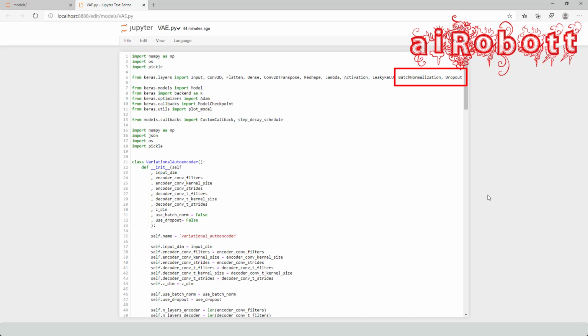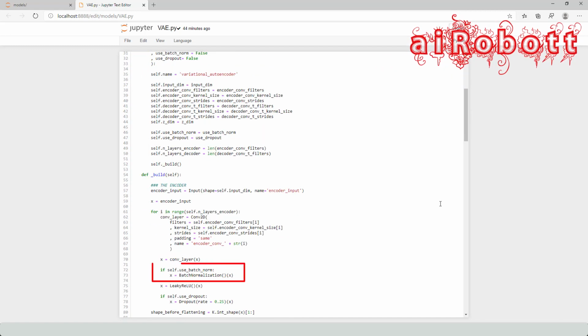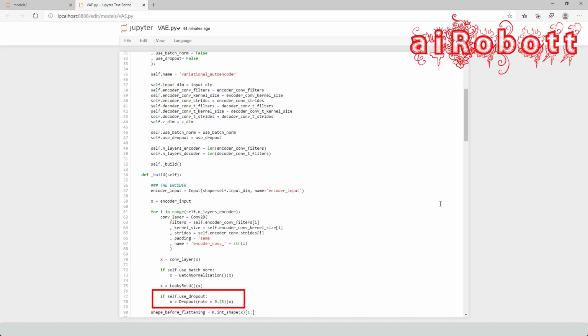Importing the batch normalization and dropout layers. Initializing batch normalization and dropout layer. Instantiating the batch normalization and dropout layers. Adding batch normalization layer after every convolutional layer. Adding dropout layer after every leaky ReLU layer.